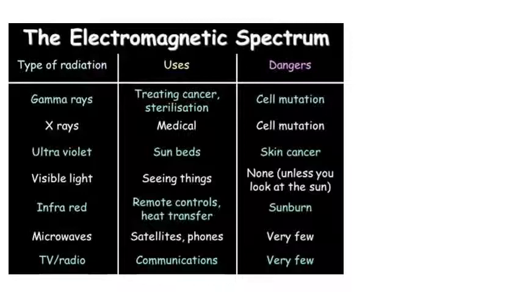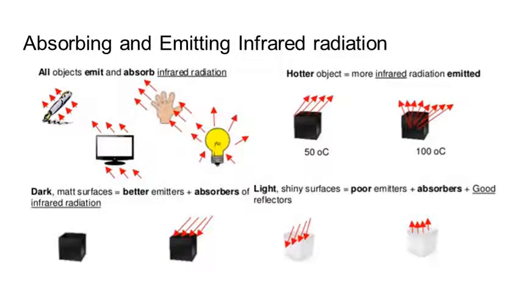You then need to learn your uses and dangers of the electromagnetic spectrum. Everything from radio waves used for communication and TV signals, microwaves used for your mobile phone signals, infrared used for remote controls, visible light for seeing things, ultraviolet used in sunbeds, X-rays, medical uses like treating cancer and taking images of broken bones, and gamma rays used for treating cancer or sterilizing equipment in hospitals. In terms of the dangers, they get more dangerous as we move up. Microwave and TV have very few dangers.